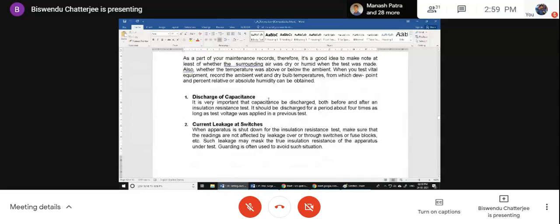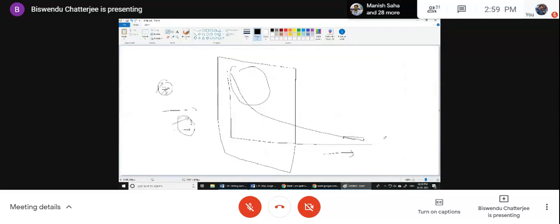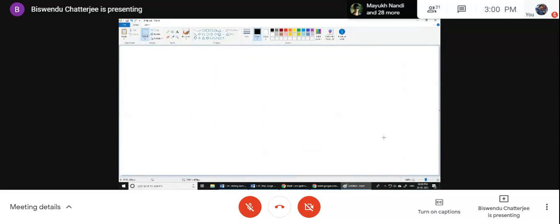Now again, important: discharge of capacitance. This is very much important. I tell you what happens. Even serious shock and moving to the hospital may arise.